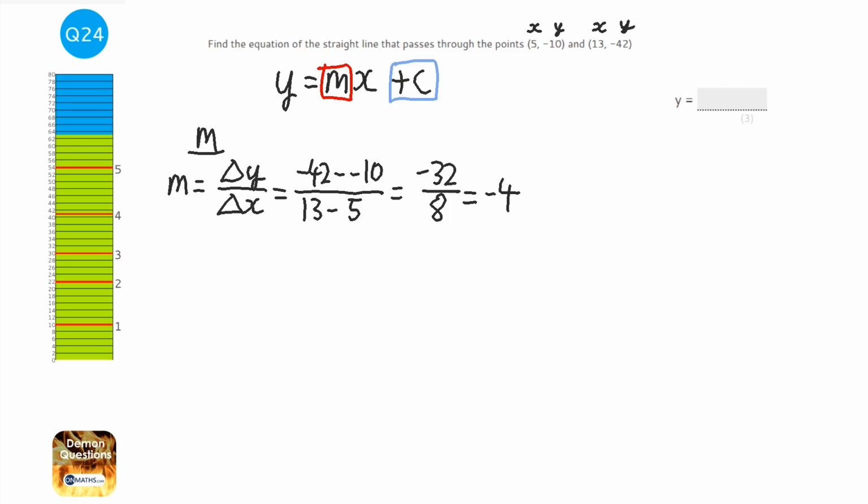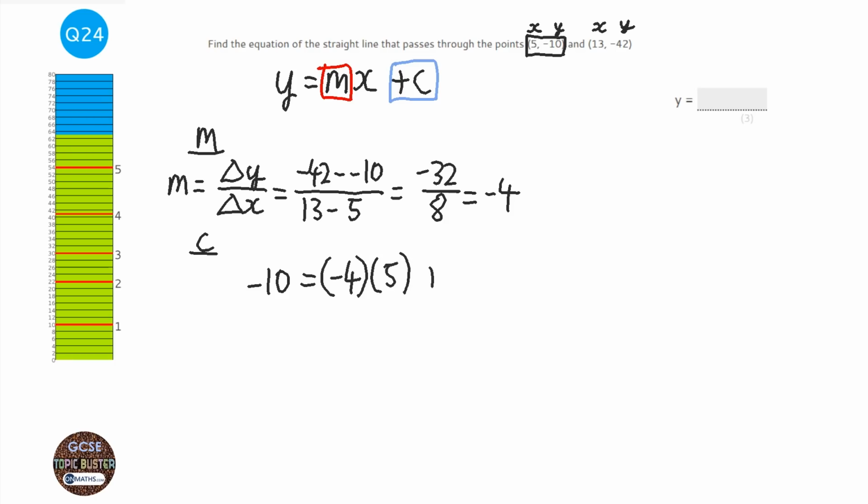So we need to work out what the y-intercept is. The way of doing that is we just put in the two values here. We could have picked the other ones into y equals mx plus c. So we're going to find out what c is by substituting in those values. So it's minus 10 equals the gradient, which is minus 4, times the x, which is 5, plus c. Now c is the one we're trying to find, so we're going to leave that as a c.